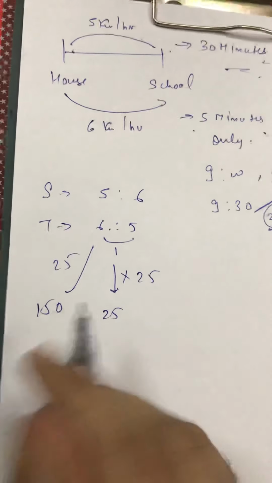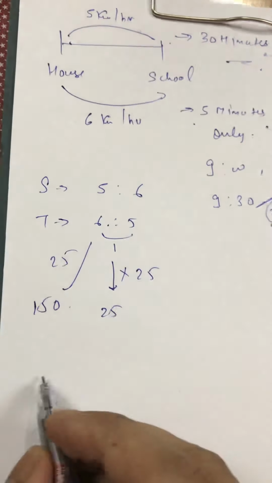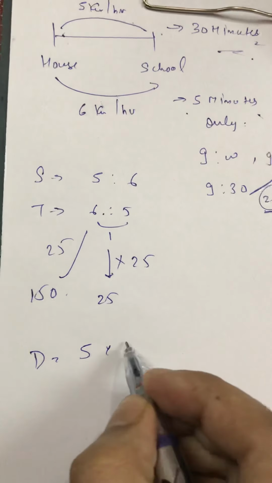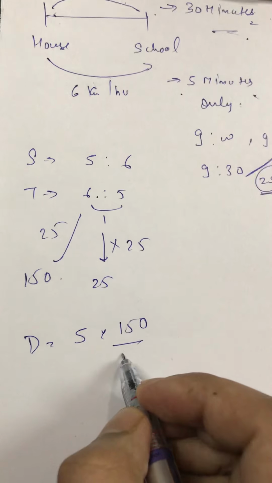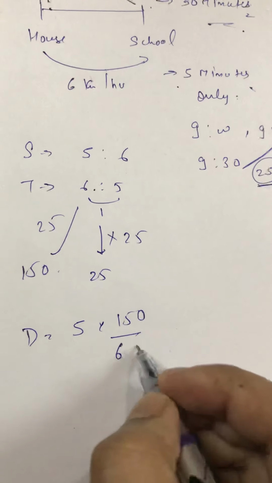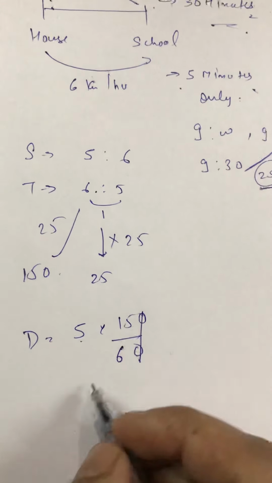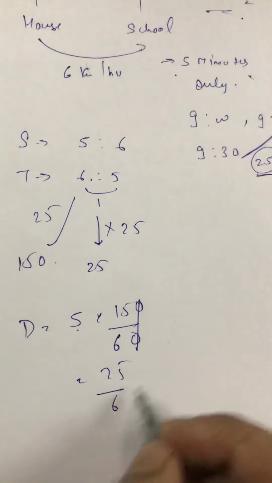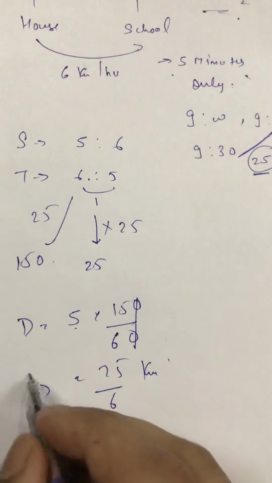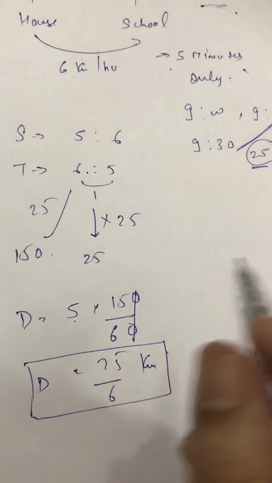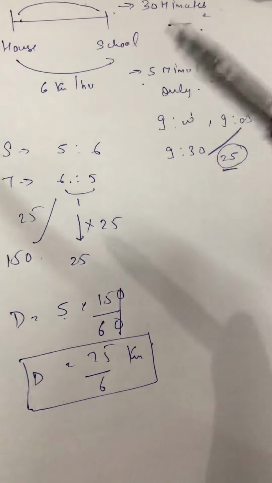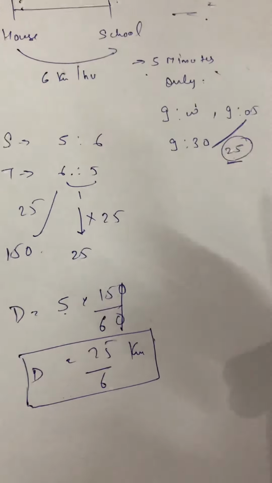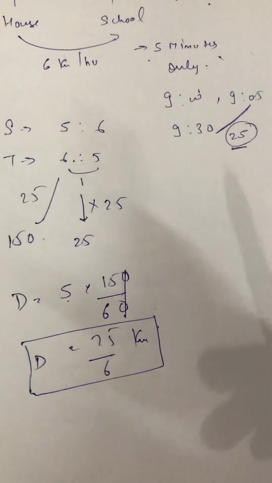Distance equals speed into time, that is 5 into 150, and if I divide it by 60 also, because that is in hours, 5 into 150 by 60 is 75 by 6 kilometers, that's the distance. I hope you're getting clear how with the help of ratio we can solve these kinds of problems without any formula.